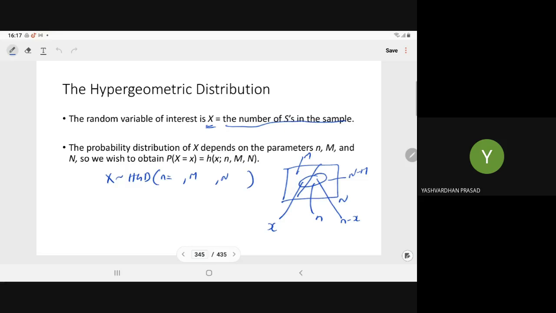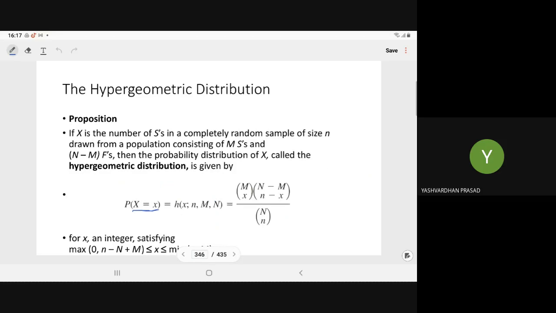Out of the M you are choosing only x, so it will become MCx. Out of the remaining N minus M elements, you are choosing n minus x. When out of the N you are taking a sample of size n. So that will be the required PDF for the hypergeometric variate.